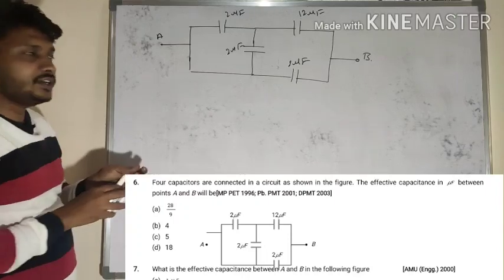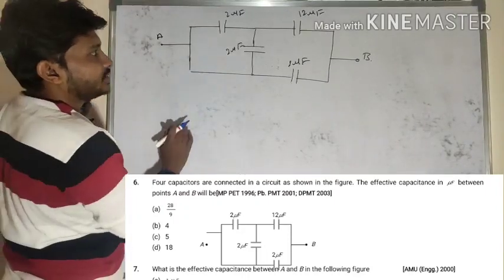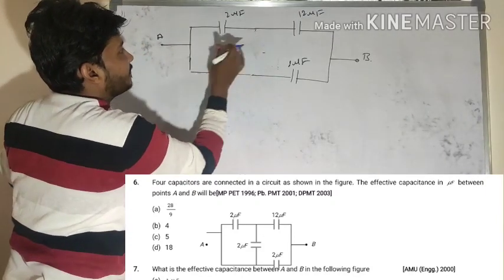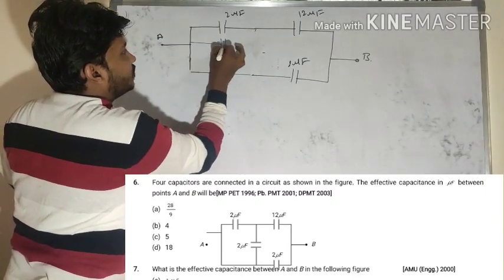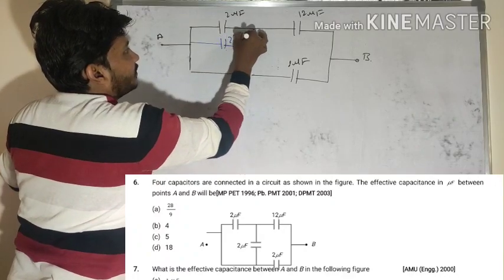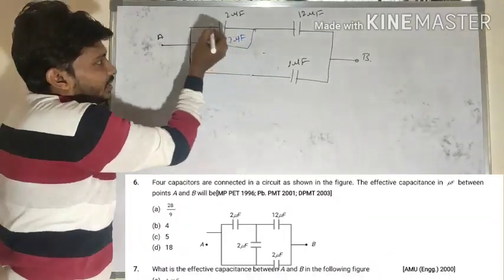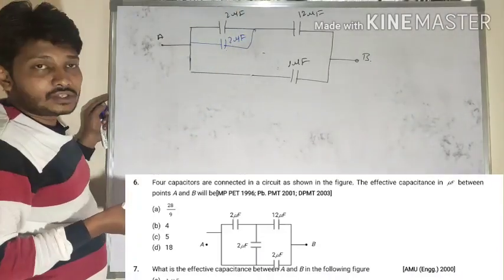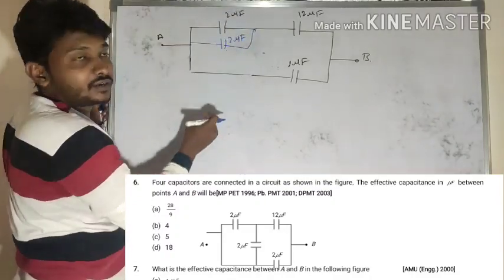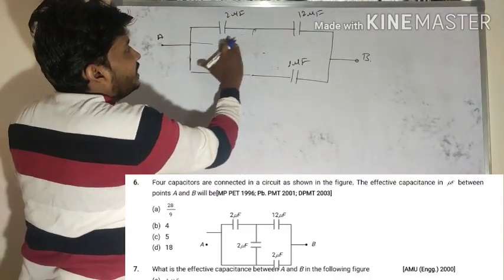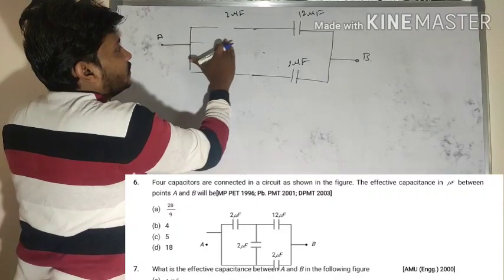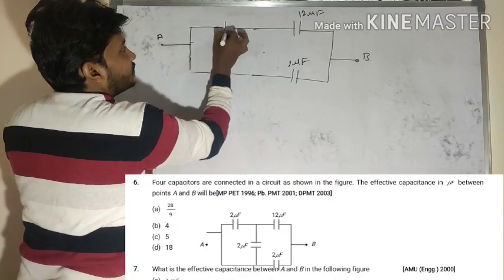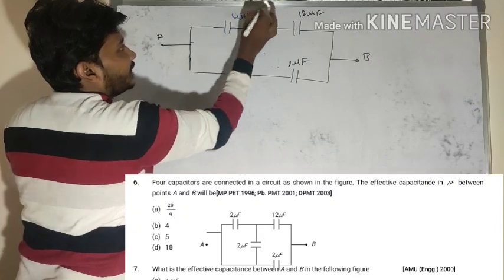Look at here, just I will rearrange this circuit. Shall I rearrange in this fashion? Here this is 2 microfarad, here also 2 microfarad and 2 microfarad. What is the nature of combination between these two? These two are in a parallel combination. Parallel means C of P is equal to C1 plus C2. So 2 plus 2, shall I take this one as 4 microfarad here?